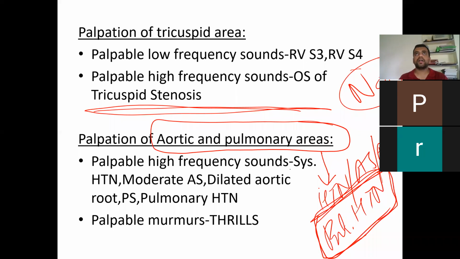And one more thing is, where are you going to put the fingers? They'll ask, and you are going to tell that we use the tip of the fingers at the left second intercostal space. For palpation of the loud P2, you are going to put the tip of the fingers in the left second intercostal space.